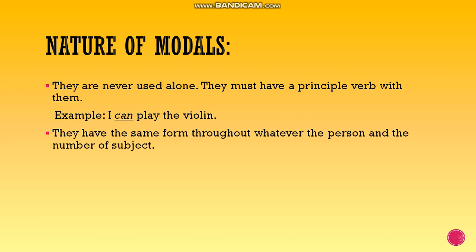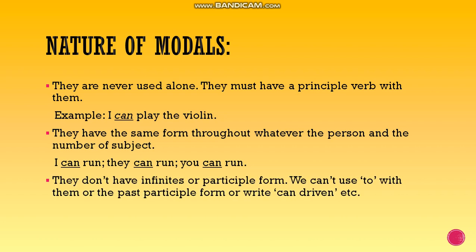They have the same form throughout, whatever the person and the number of the subject is. For example, I can run, they can run, you can run. So here you can see with the first person, second person, and third person, we are using can. They don't have infinitive or participle forms. We can't use "to" with them, or the past participle form, or write "can driven," etc. In most cases, they show present or future time.